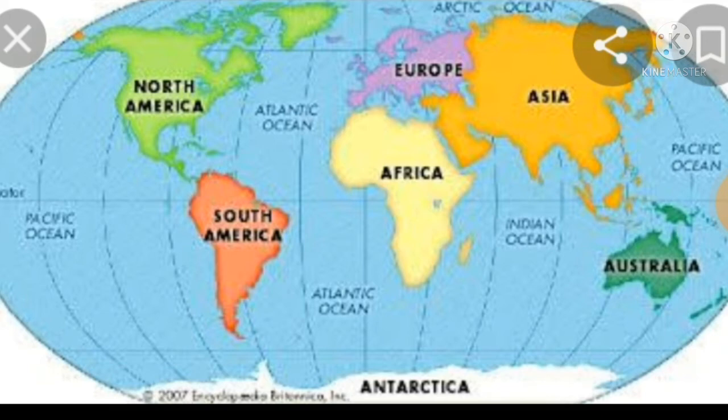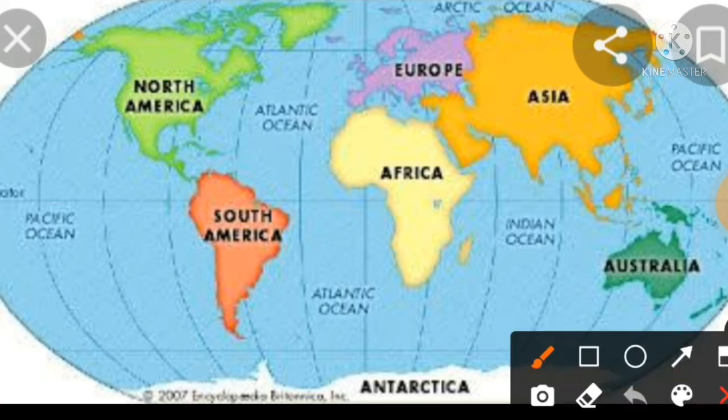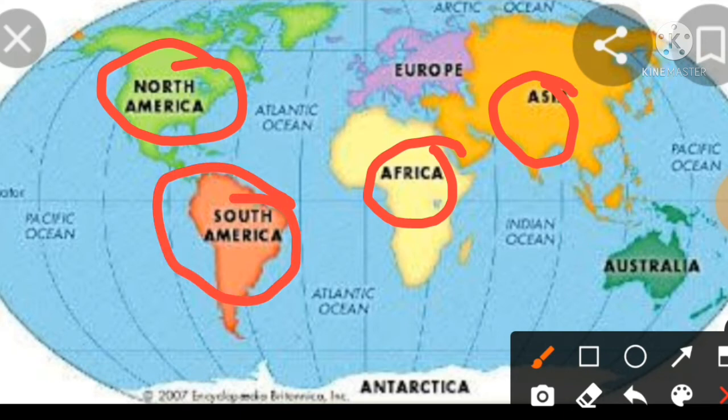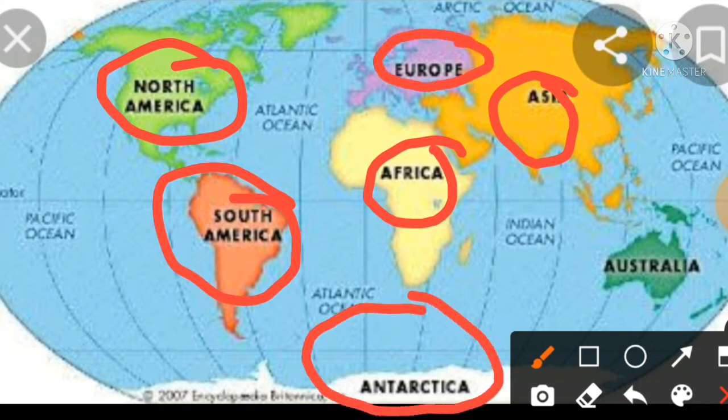Okay, so the names of the 7 continents are Asia, Africa, North America, South America, Europe, Antarctica and Australia. These are the 7 continents.